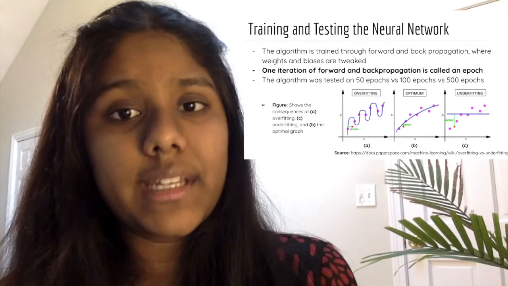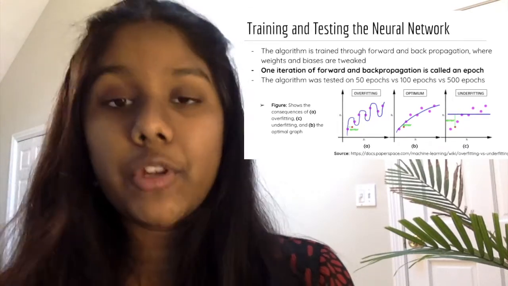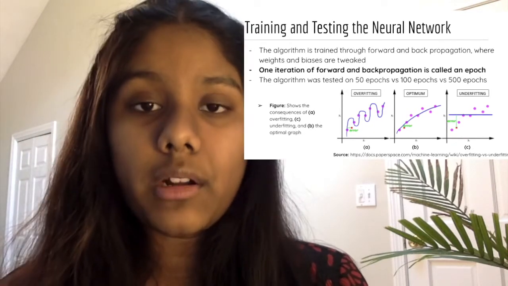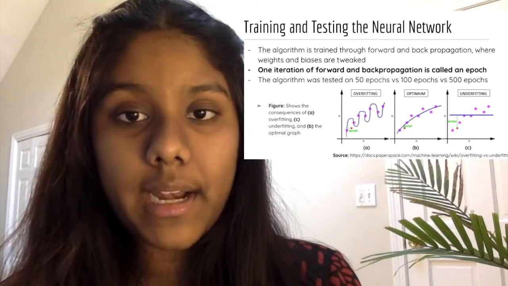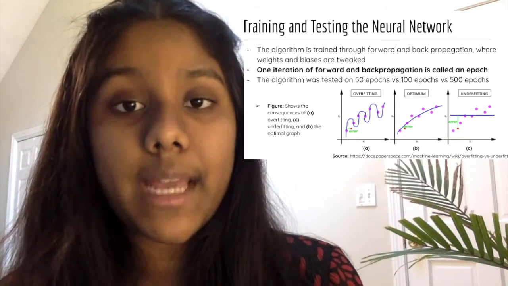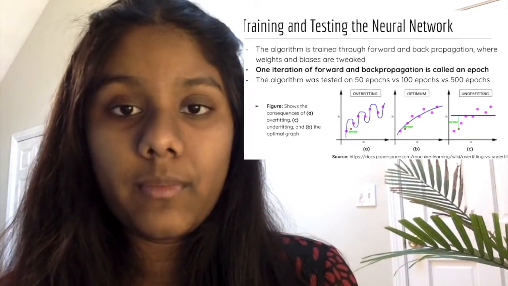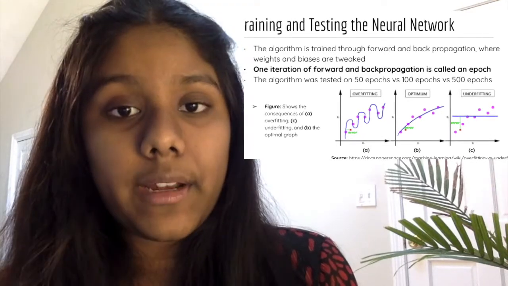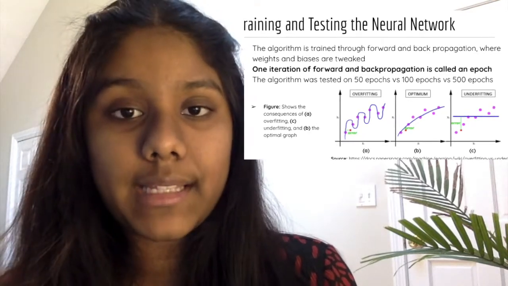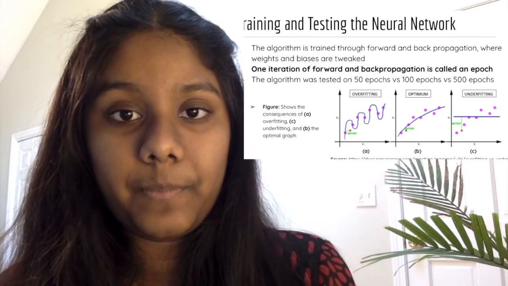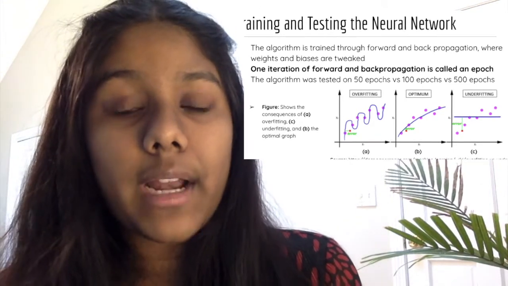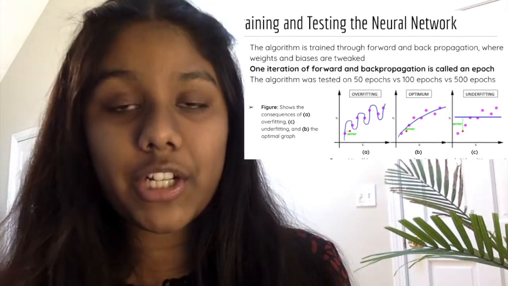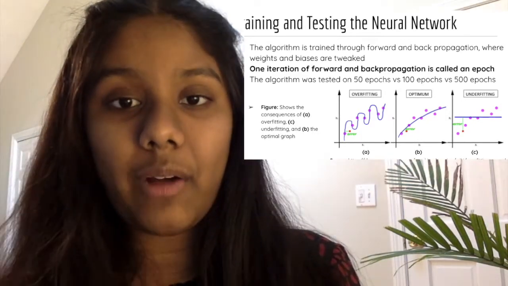So how do you know when to stop training? If you train too much, something called overfitting will start to occur. Overfitting is when the model is trained too much and it starts to memorize the data, so it won't be able to perform well on examples which it hasn't seen before. And if you don't train it enough, something called underfitting will occur. In underfitting, the model will essentially just randomly guess, and you won't get high accuracy. It is important to find the right amount of epochs for your neural network to run properly. After training, the neural network should be able to accurately predict the final output.